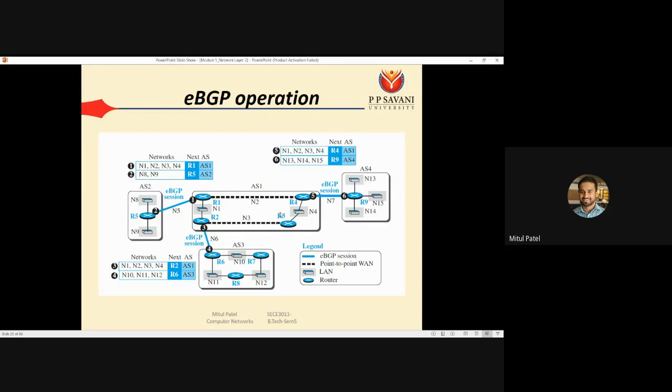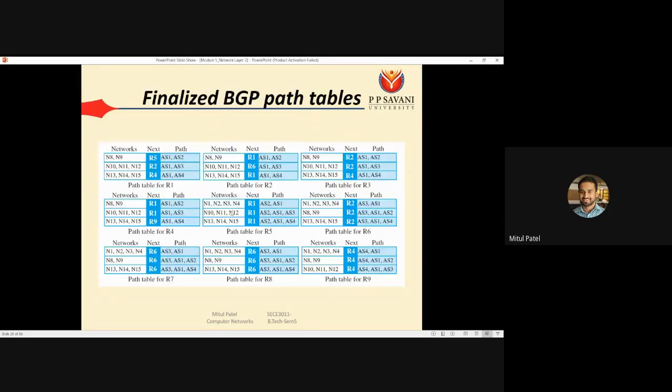Okay, so by that way every router will create its path table, and it has entries of 3 values: the network, next and path. So when any router has to communicate with a network in another autonomous system, at that time it requires this path table. We have seen how these path tables are created.